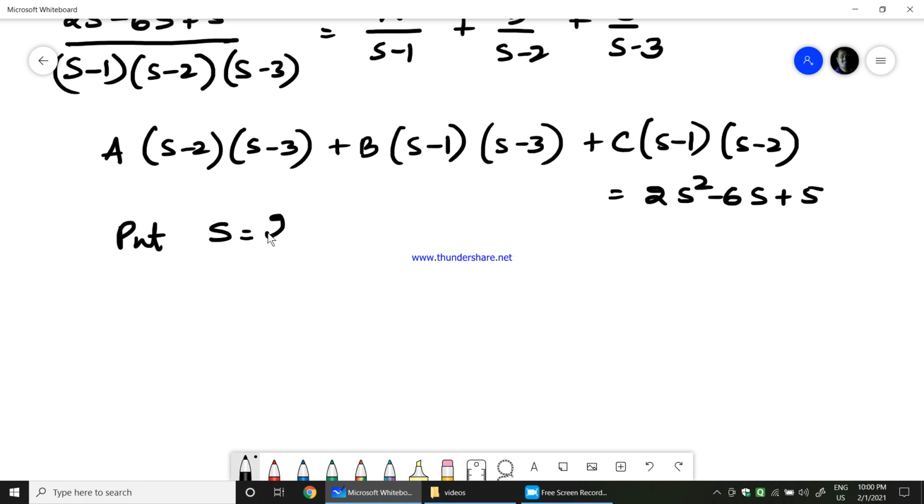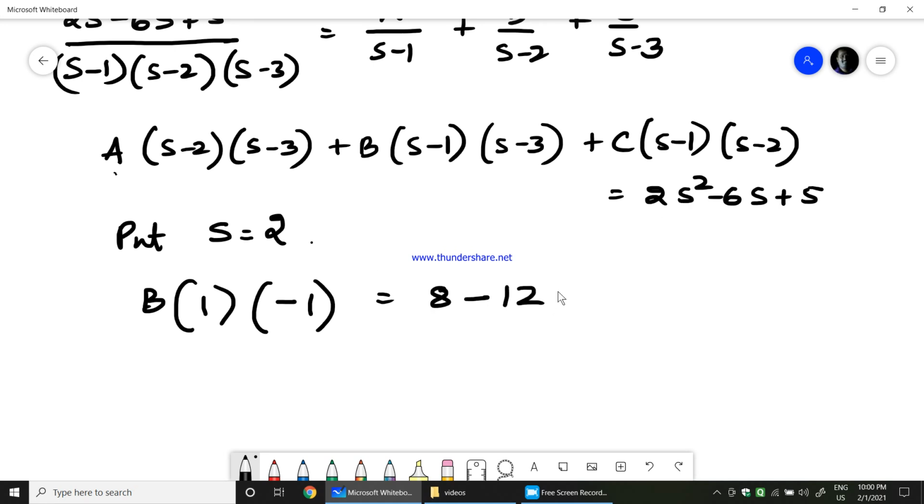So if I put s equals 2 here, a will cancel, c will cancel, b will remain as it. So b into 2 minus 1 is 1 into 2 minus 3 is minus 1 equals 2 into 4 is 8 minus 6 into 2 is 12 plus 5.